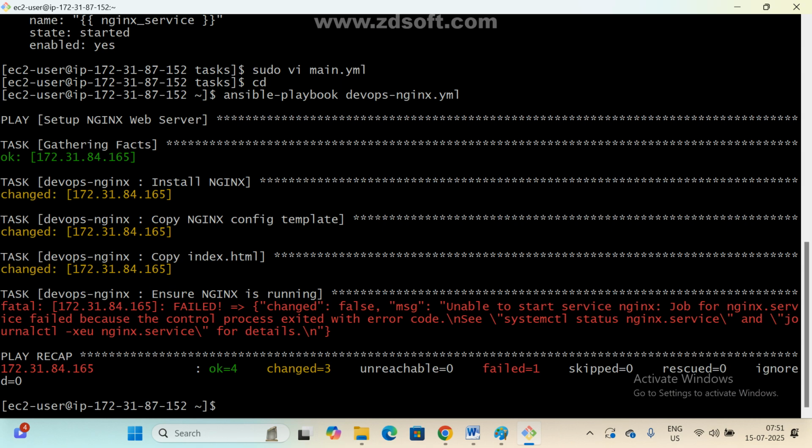Unable to start service. Nginx failed because control process exited. Error code. systemctl status. Now you got some error, right? Now three changed and one failed.